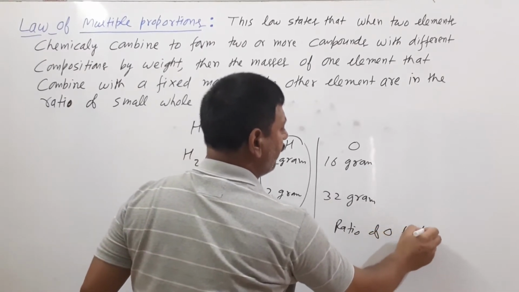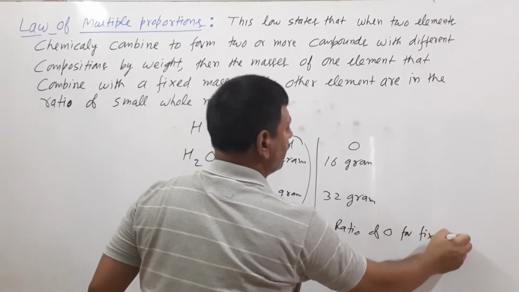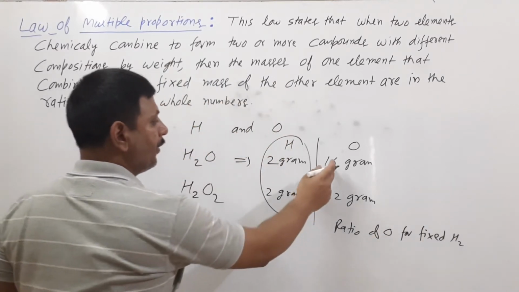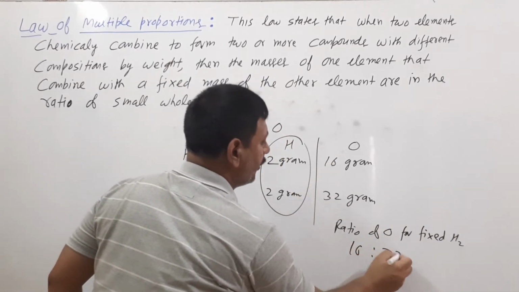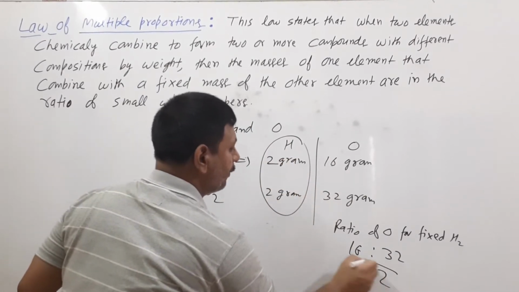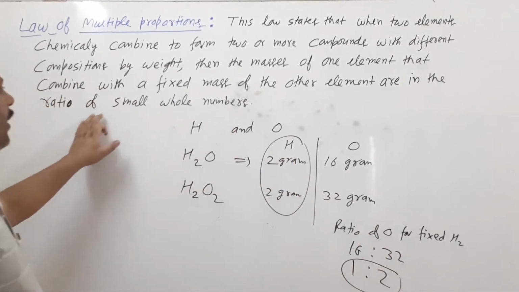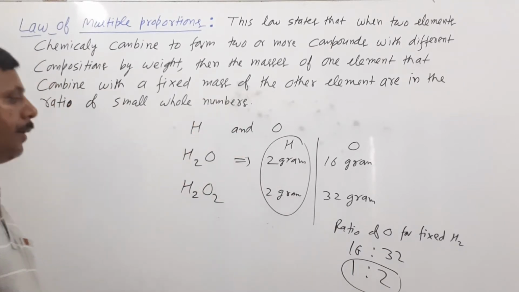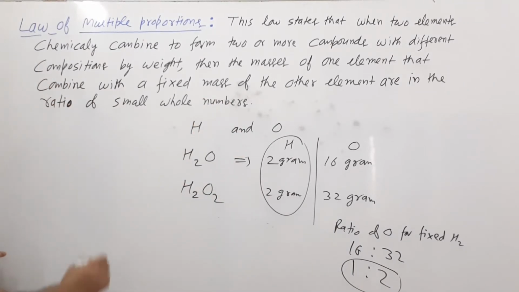The ratio of oxygen for fixed hydrogen is 16:32. This is fixed, this is 1 ratio. This is the simplest ratio, small whole numbers. One more example we can take.